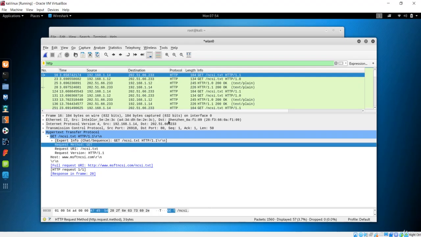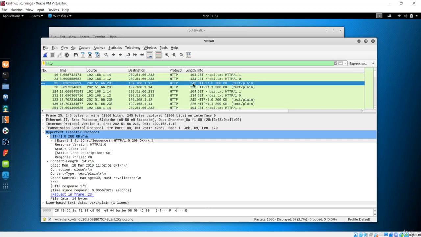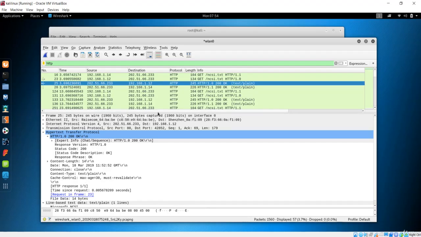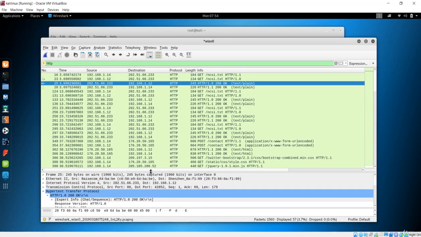This information is not that critical. This is the HTTP information, and you could see it is a line-based text file. This is also not the critical information, because the critical information will be about the client.